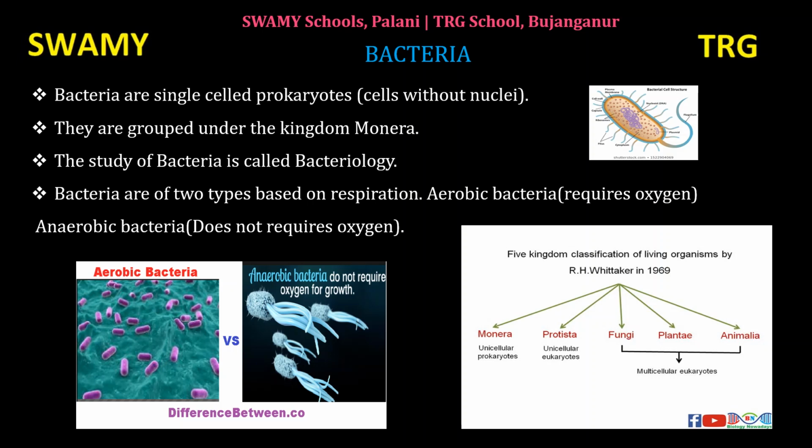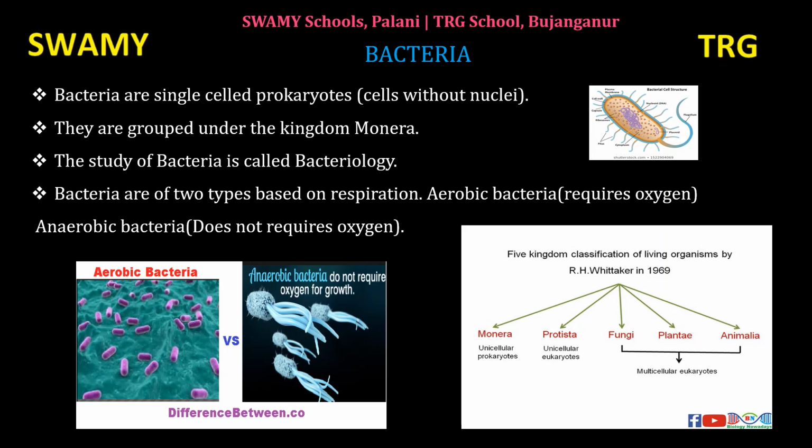Bacteria are considered to be the first living organisms on earth. Bacteria are grouped under the kingdom Monera. Monera is the first kingdom of R.H. Whitaker. The study of bacteria is called bacteriology. The size of bacteria range from 1 micrometer to 5 micrometer. Micro is the very smallest unit. It is the microscopic unit.